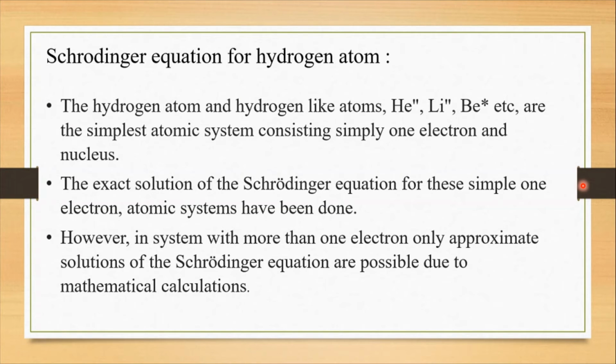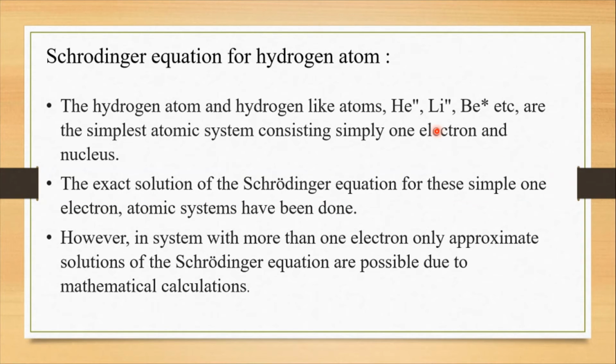The next is the Schrodinger equation for the hydrogen atom. So the hydrogen atom or the hydrogen-like atoms such as helium plus, lithium 2 plus, beryllium 3 plus, etc. are the simplest atomic systems consisting of simply one electron and the nucleus.